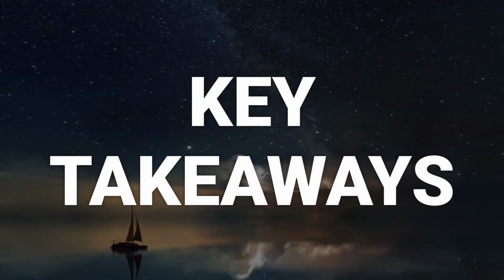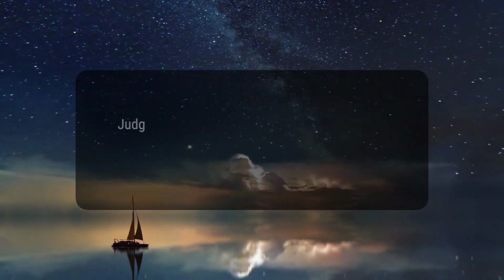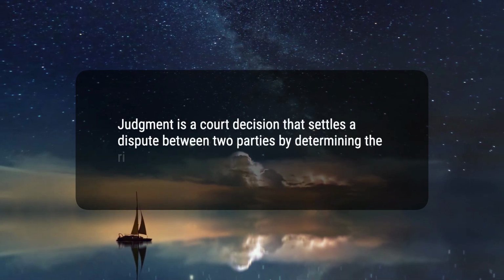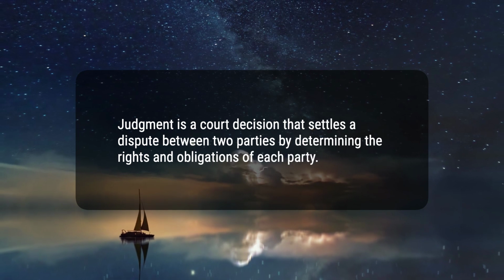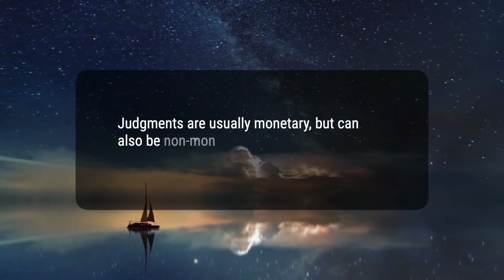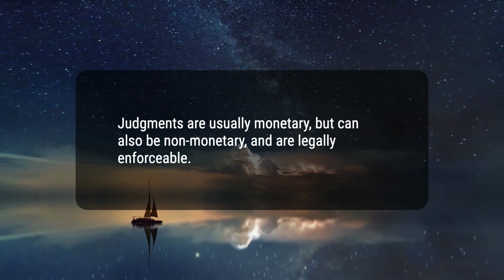Here are 4 key takeaways. 1. Judgment is a court decision that settles a dispute between two parties by determining the rights and obligations of each party. 2. Judgments are usually monetary, but can also be non-monetary, and are legally enforceable.